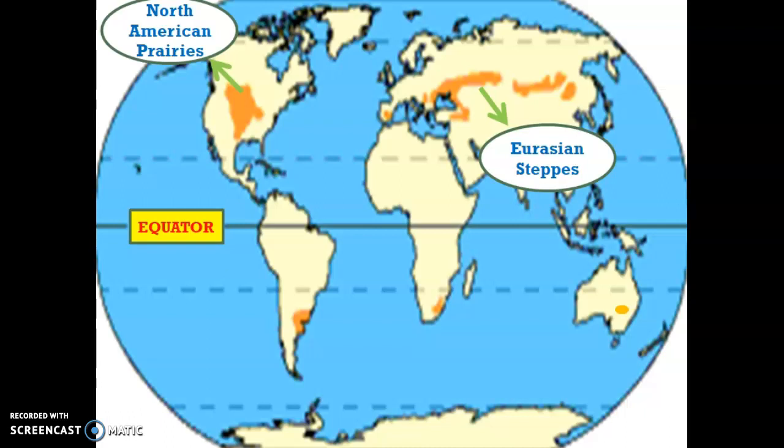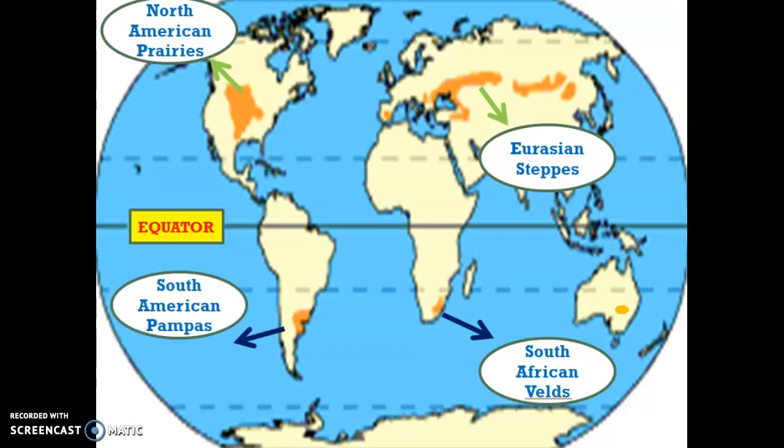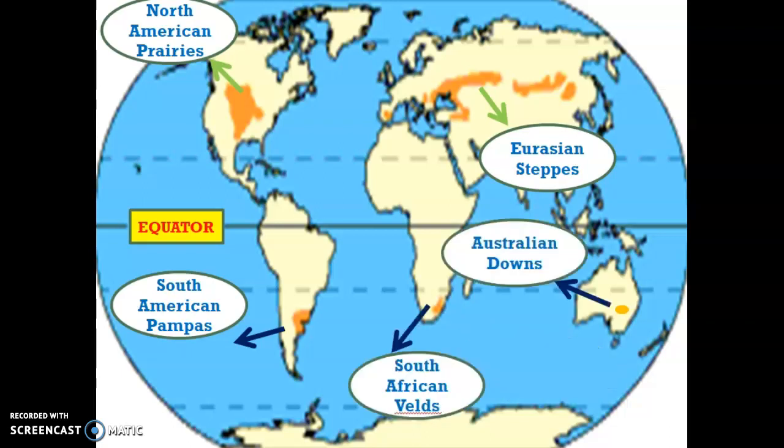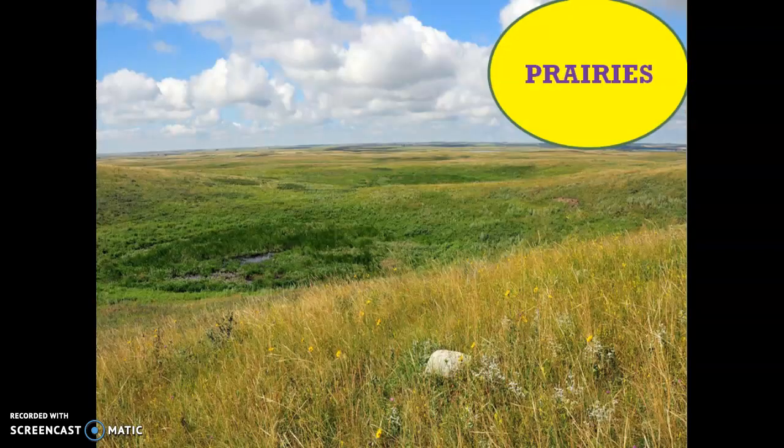So we have the North American prairies, the Eurasian steppes, the South African Velds. We also have the South American Pampas, which is situated in Argentina. And by extension, we also have the Downs situated in Australia. Let us begin with the prairies, which encompass the North American continent, extending as far as Canada and a vast extent of North America as well.